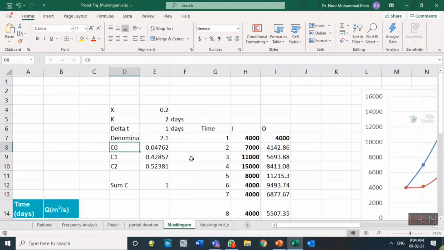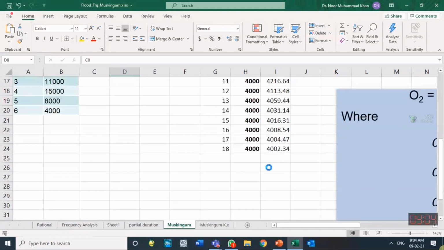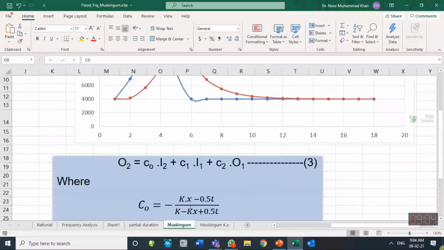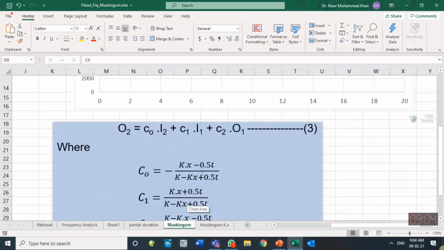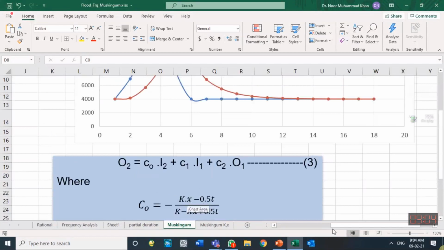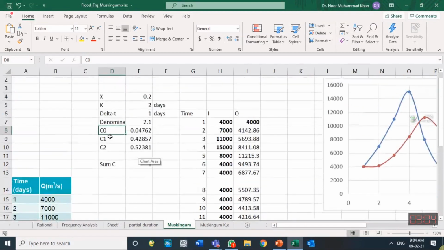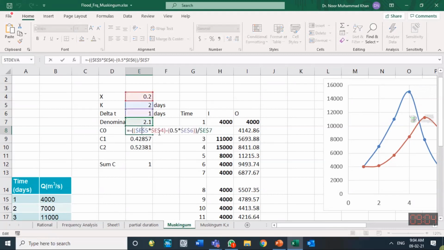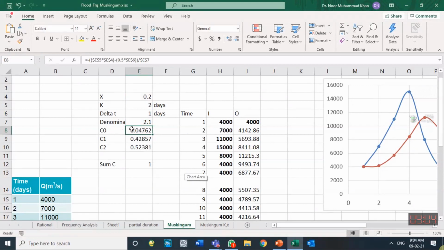So C0, C1 and C2 have been calculated using this equation: minus Kx minus 0.5T and so on. So using this formula, you have to calculate C0, C1, C2. I'm showing you this formula also, how to apply it, and because it is being recorded, you can get the help. One check for your calculation is that the sum of them should be equal to 1. Their summation is equal to 1. And usually we don't get negative values for C0, C1, C2.